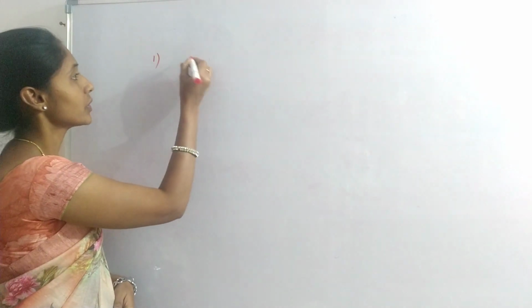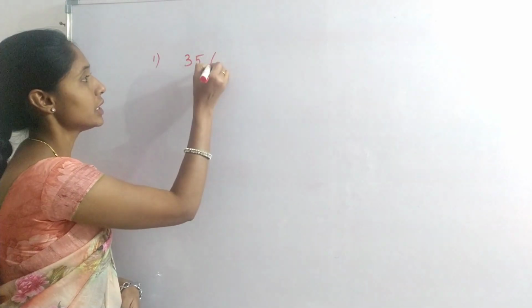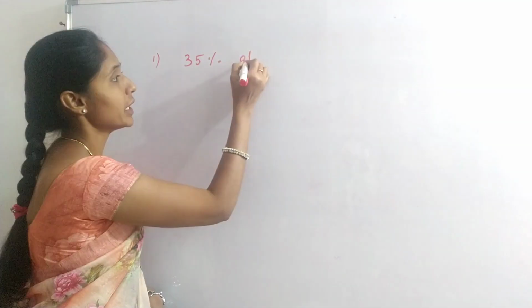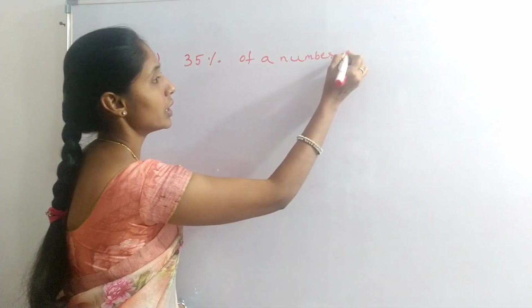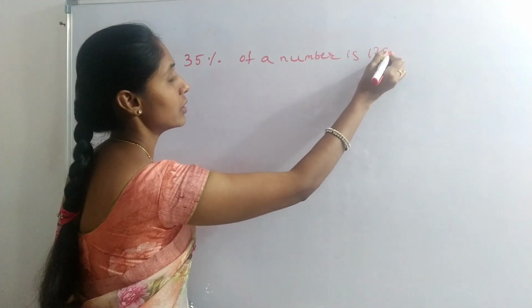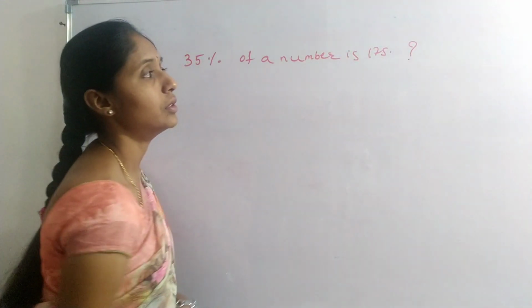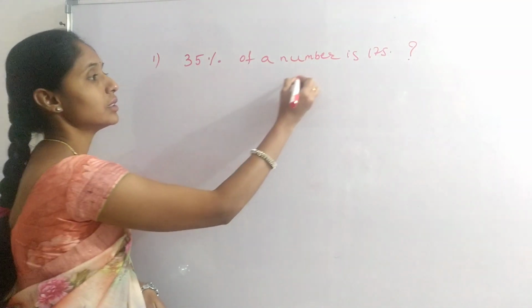Okay. Let me see some percentage problems, basic level. Okay, first question. 35% of a number is 175. What is the number?